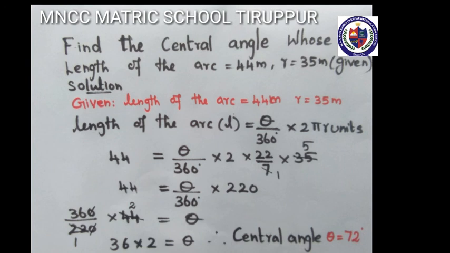220 by 360 degree is a fraction. This number goes opposite to its reciprocal: 360 degree by 220 into 44 equal to theta. Zero zero cancel. 22 table, 22 1 time is 22, 44 is 2 times. Now 36 into 2, your answer, central angle theta equal to 72 degree. Now the central angle is theta equal to 72 degree.